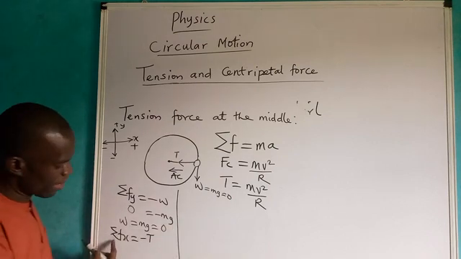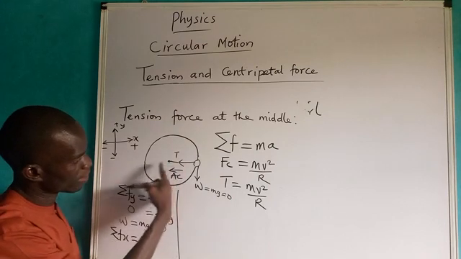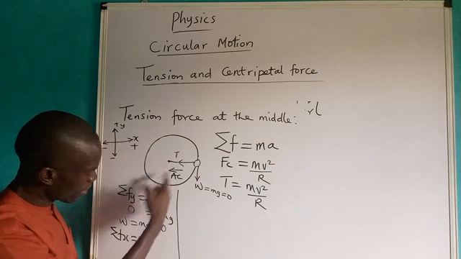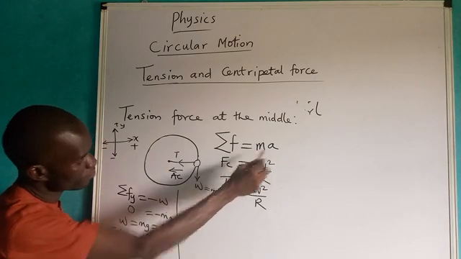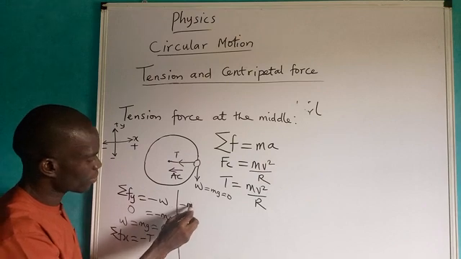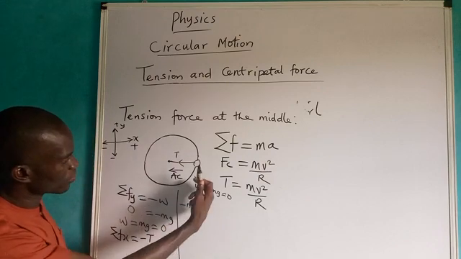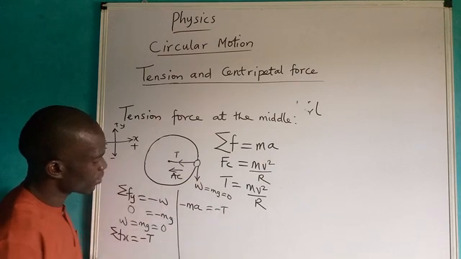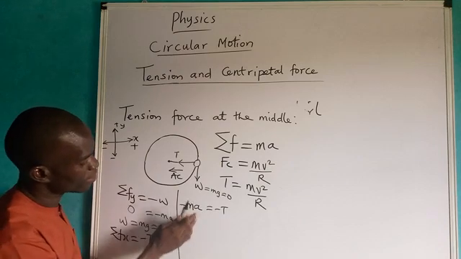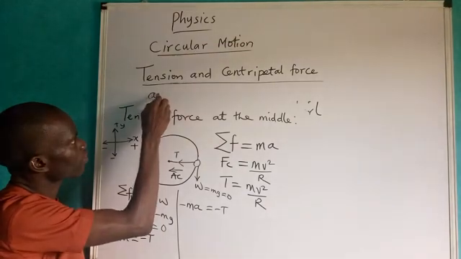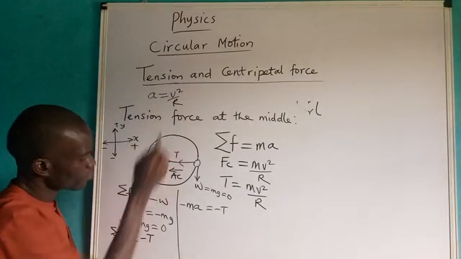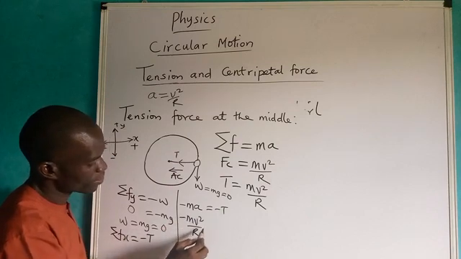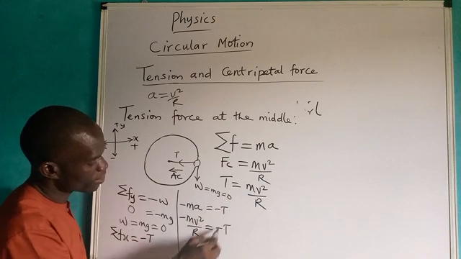Since the body is moving horizontally, because the rope now is horizontal, the sum of the forces here, which is the net force, becomes negative, because the acceleration is also negative: minus ma equals minus T. When you have your a, please don't forget, I said it's the centripetal acceleration, v squared over r. Therefore, this becomes m v squared over r.